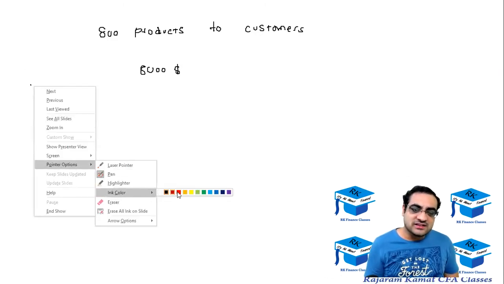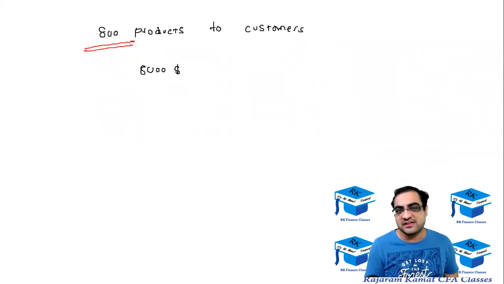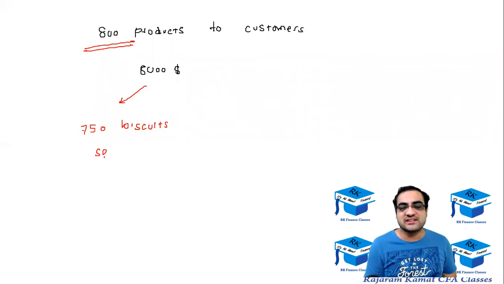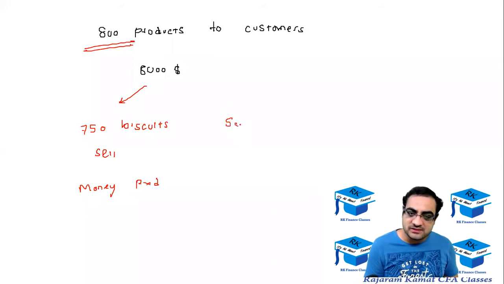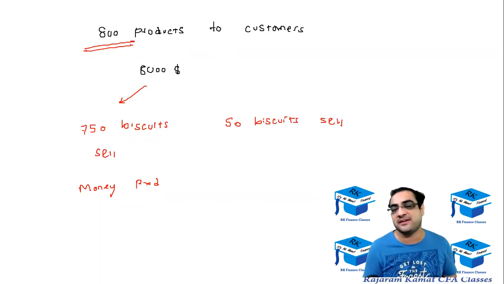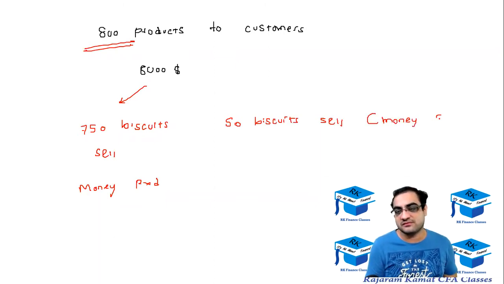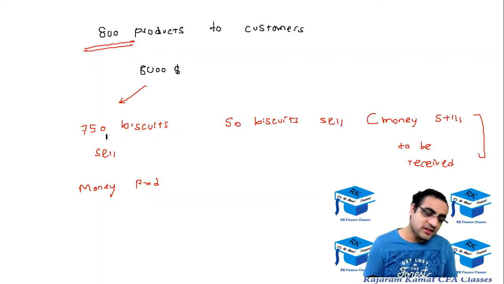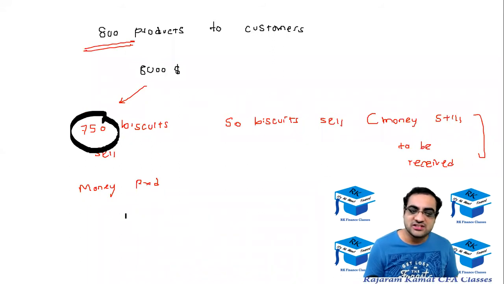Let me assume out of this 800 biscuits that we had sold, 750 biscuit का पैसा आ गया. 750 biscuits जो sell किए थे हमने, money has been received. And the 50 biscuits is to those bad customers जिनको हमने sell कर दिया है लेकिन पैसा आना बाकी है. The money is still to be received. So let's see how much money has been received. 750 biscuits had been sold at $10 each. So 750 into 10, 7,500 has been received.